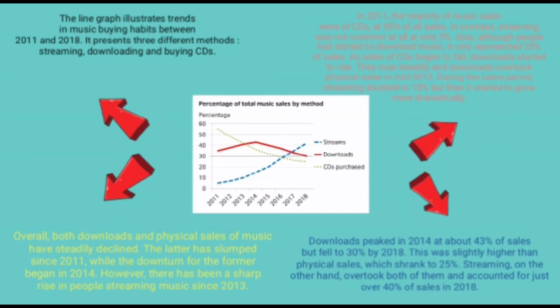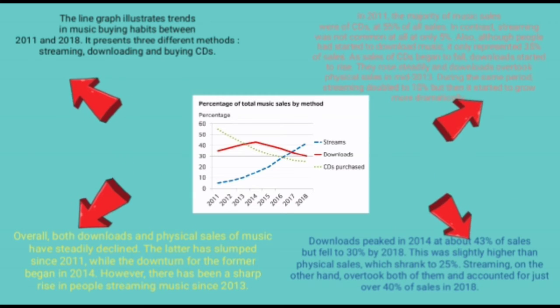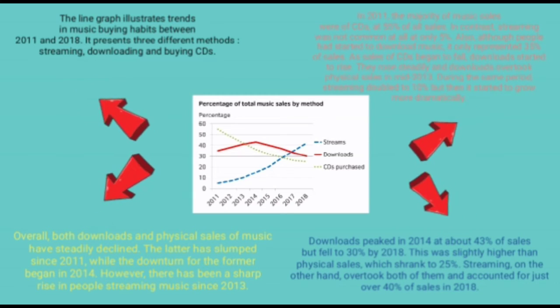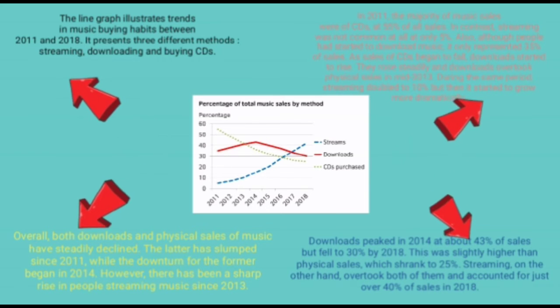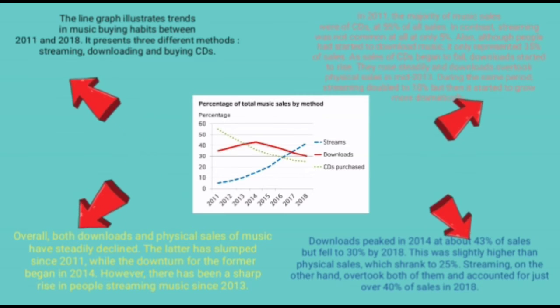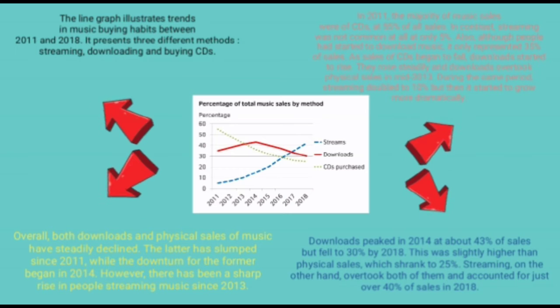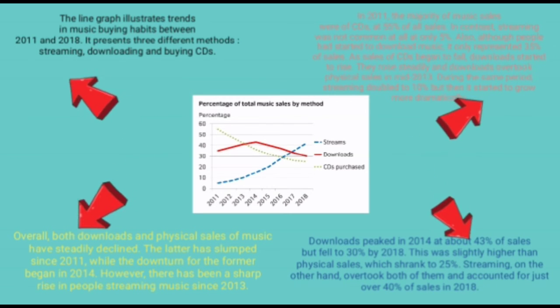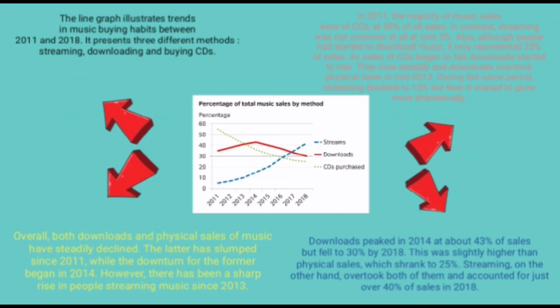They rose steadily and downloads overtook physical sales in May 2013. During the same period, streaming doubled to 10%, but then it started to grow more dramatically. Downloads peaked in 2014 at about 43% of sales, but fell to 30% by 2018.